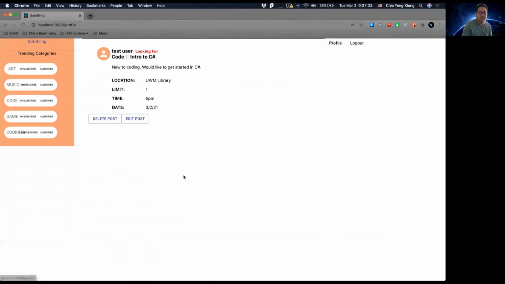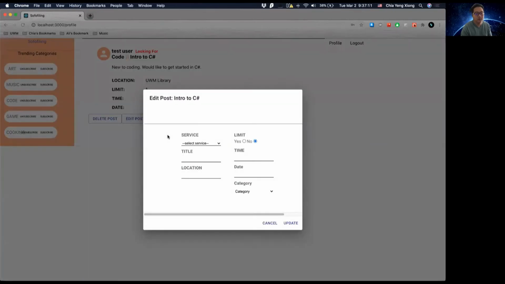Profile. So this profile will contain the posts that you have made. It'll show all your posts, it doesn't matter what category they're in. So we can go ahead and edit this post. Editing is currently a functionality that needs to be tweaked. Right now, it won't actually edit it just because the state needs to be saved into it. So this is an implementation that I will be working on in the future.